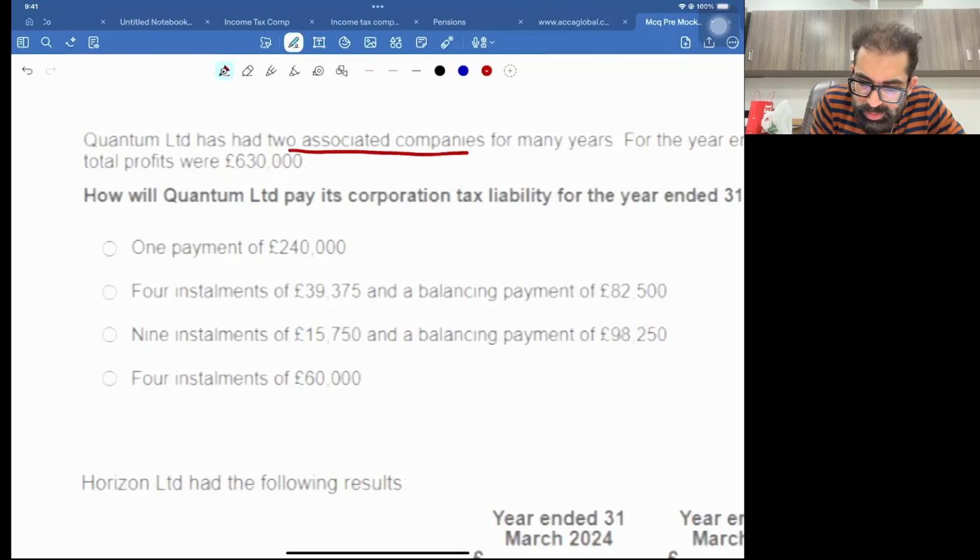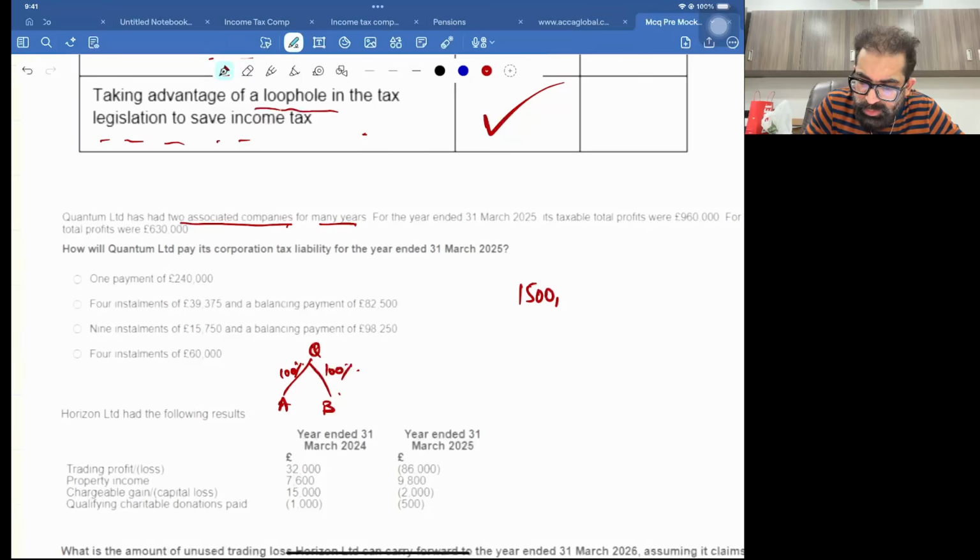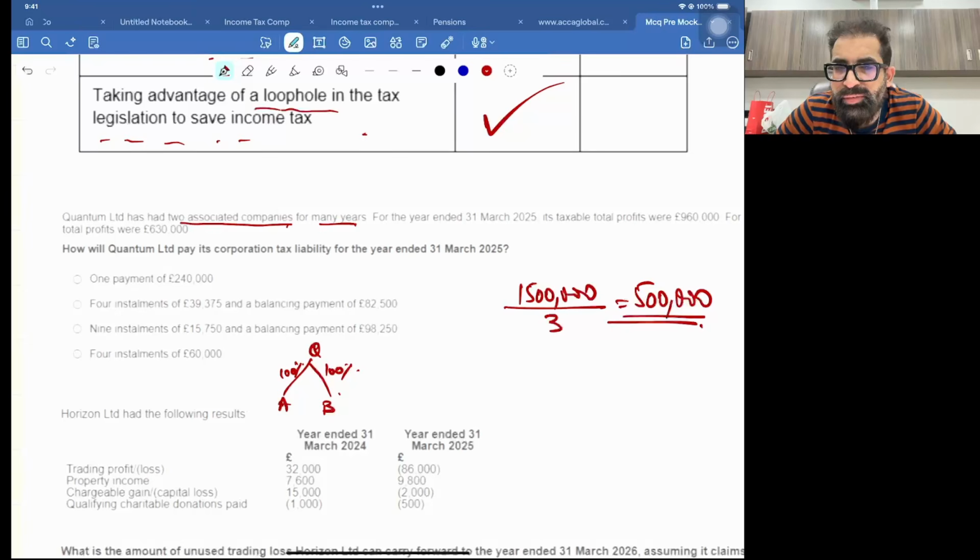Quantum company has 2 associated companies for many years. So this is Quantum and the 2 associated companies, like 100% subsidiaries, for example A and B. So the total members in the group are 3. The limit is 1,500,000, and the limit is apportioned by the total members. So your limit is 500,000. For this question, in both accounting periods, your limit is 500,000. Now, if your augmented profit is greater than the limit, then you are a large company.